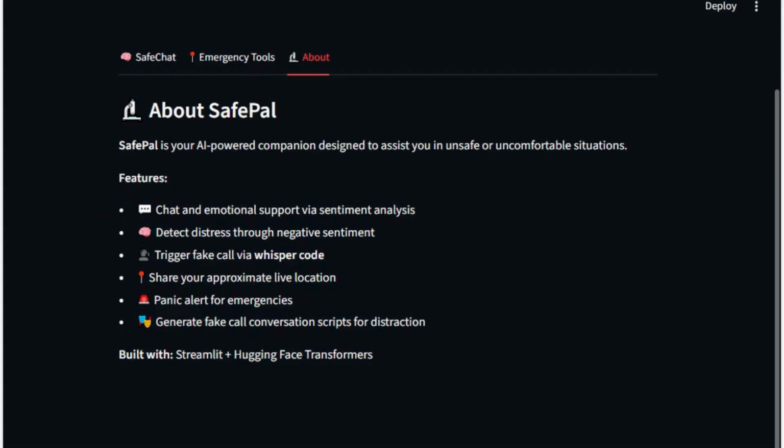We built SafePal using Streamlit for the front end and Python for the logic, and Hugging Face and VS Code Transformers for the AI chat. Everything runs locally for now, and we used the basics. One of the main challenges: we did not use Figma or a database because it's lightweight. We learned a lot about user empathy and designing with real safety scenarios in mind.